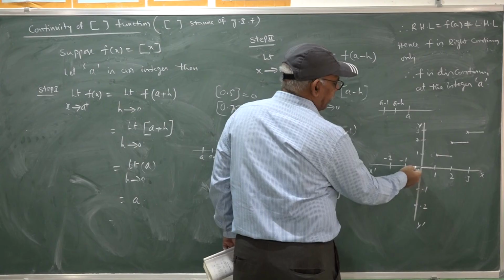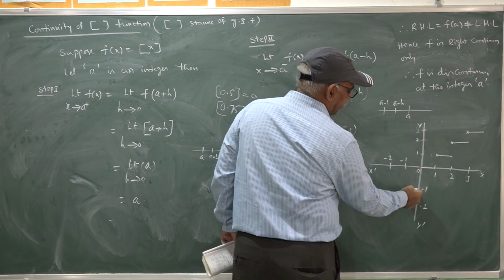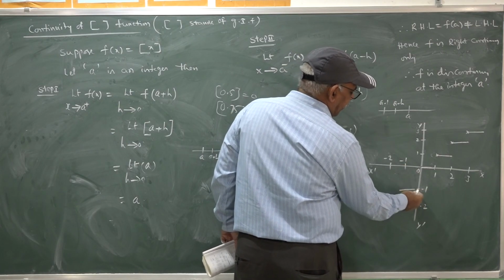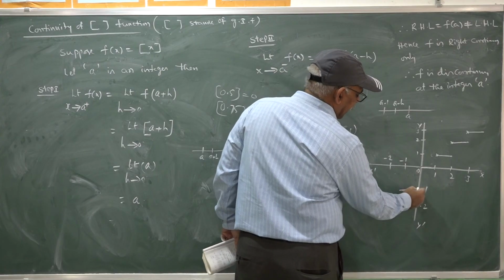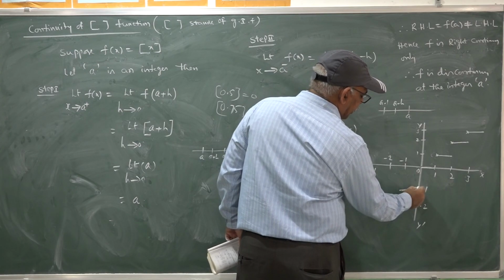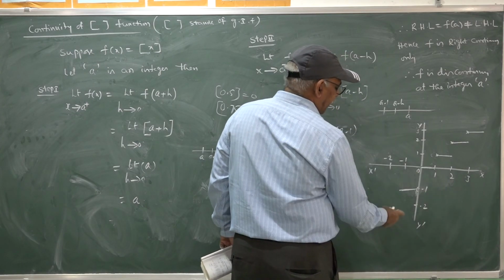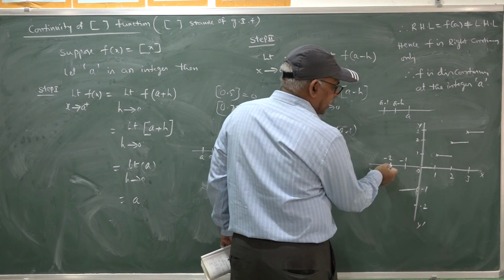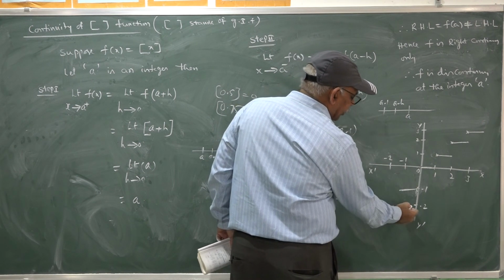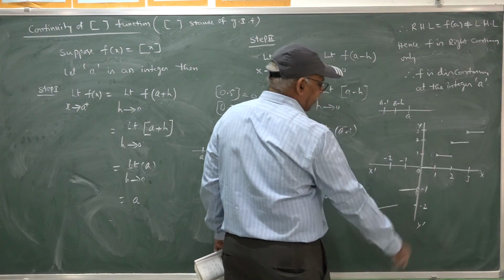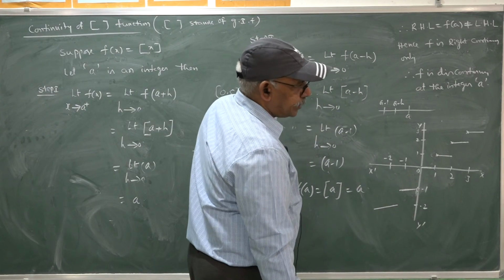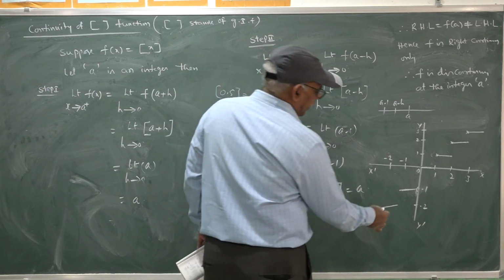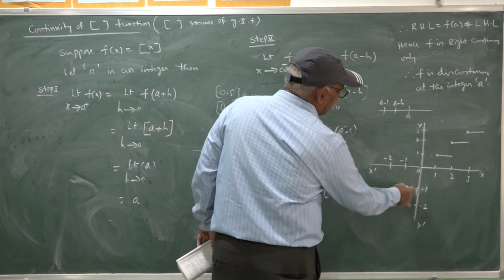Whenever x lies between minus 1 and 0, it takes minus 1, except at 0. At 0, it is 0. Once x takes the value minus 2, it jumps to minus 2. This is the graph of the function, which is in steps.